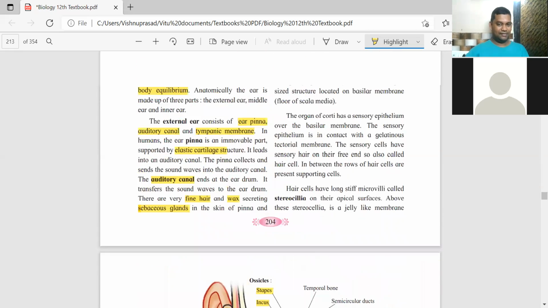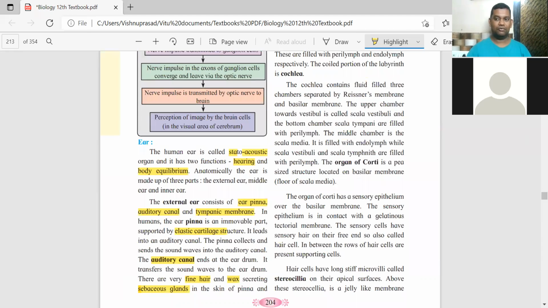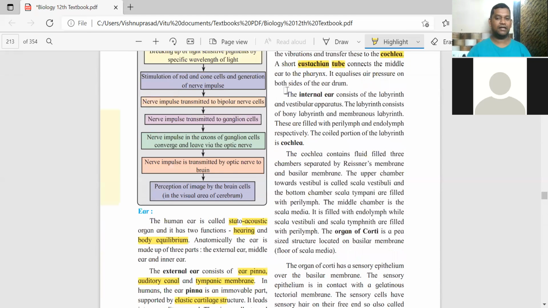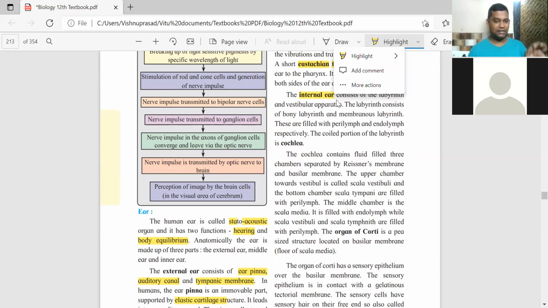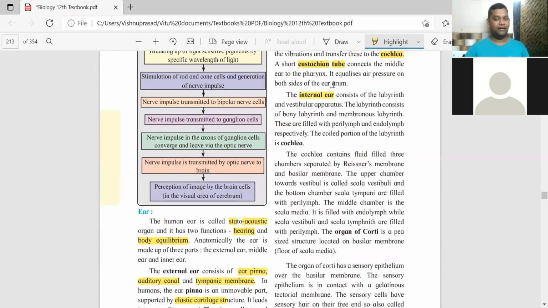Okay, understood the eustachian tube well. Air pressure is balanced on both sides of the eardrum. That is about the middle ear. Any doubt in this? No, all clear. Now the most important part, the internal ear, because the actual functioning of the ears is via the internal ear.